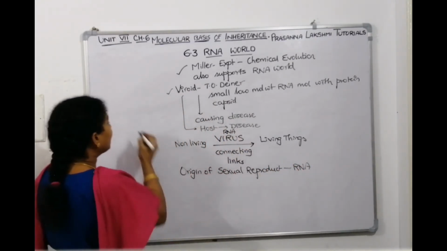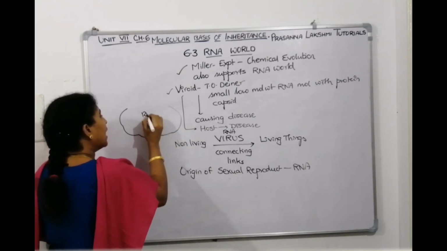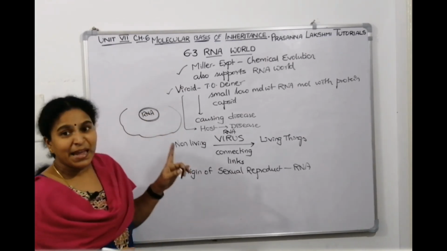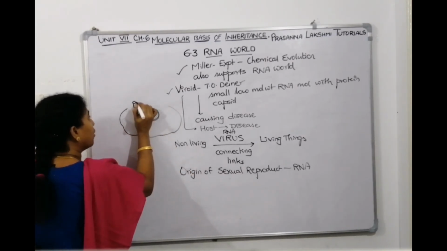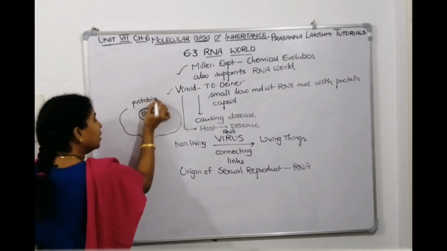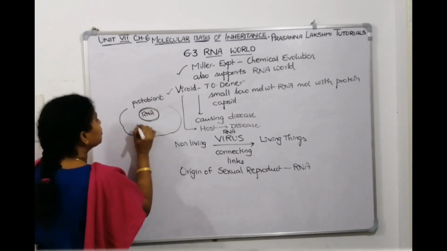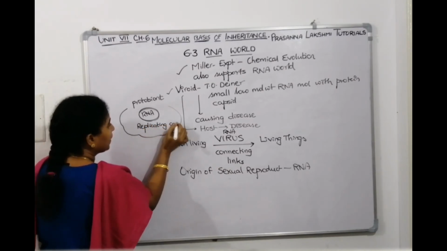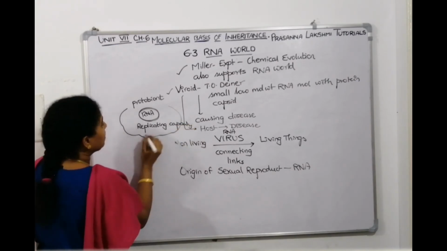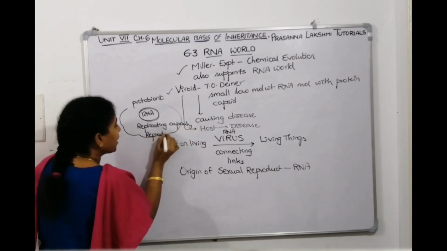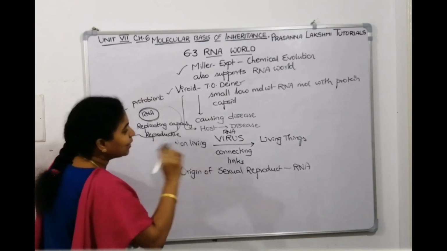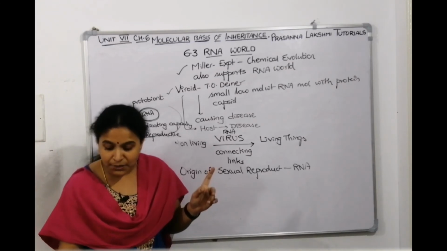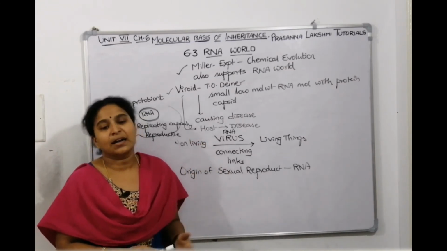So when we say that in the prebiotic soup, RNA is made and RNA is covered by a protein coat, it behaved like a cell, it behaved like a protobiont. This protobiont has generated the replicating capacity, the reproductive capacity. And it started doing sexual reproduction to increase the number of cells. So the origin of sexual reproduction also happened with the RNA molecules only.